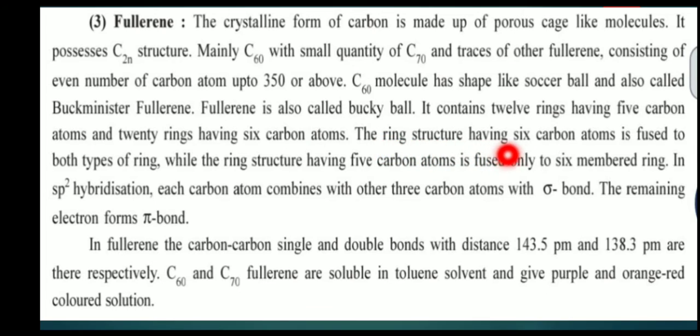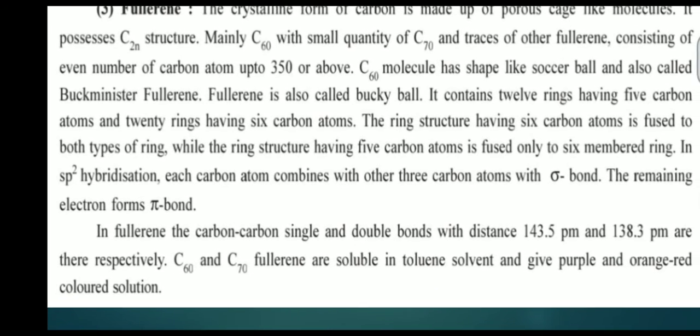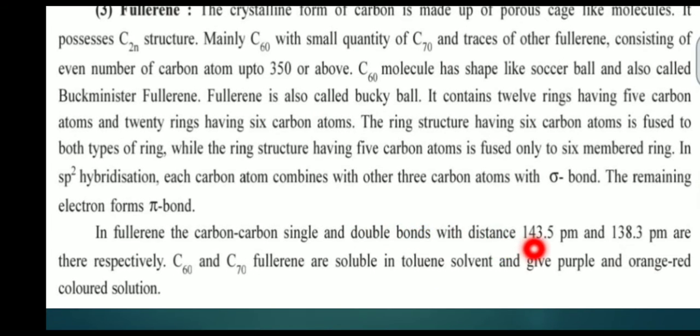The ring having 6 carbon atoms is fused to both types of ring, while the ring having 5 carbon atoms is fused only to 6-membered rings. In sp2 hybridization, each carbon atom combines with 3 other carbon atoms with sigma bonds. The remaining electrons form pi bonds. In fullerenes, the carbon-carbon single bond distance is 143.5 pm and the double bond distance is 138.3 pm. C60 and C70 fullerenes are soluble in toluene and give purple and orange colored solutions.